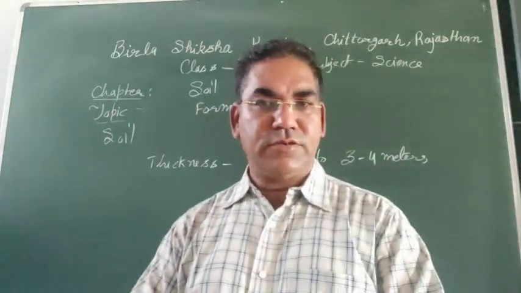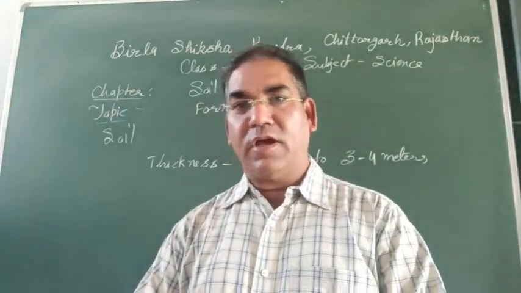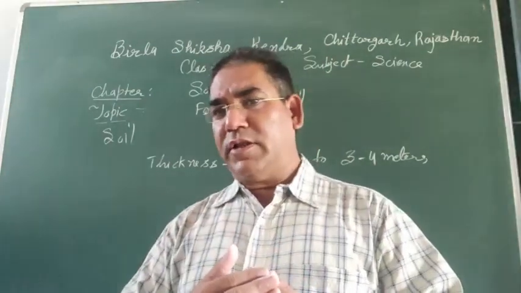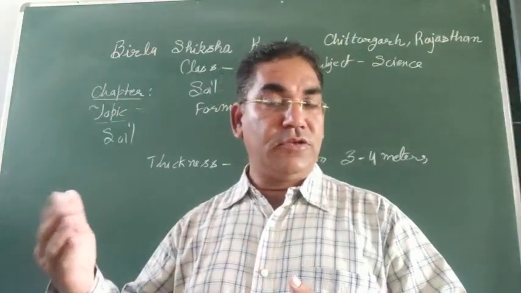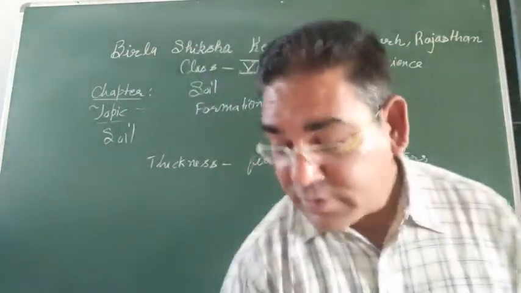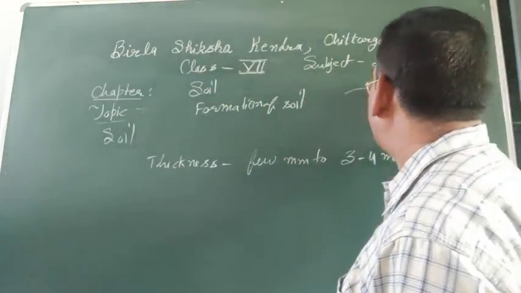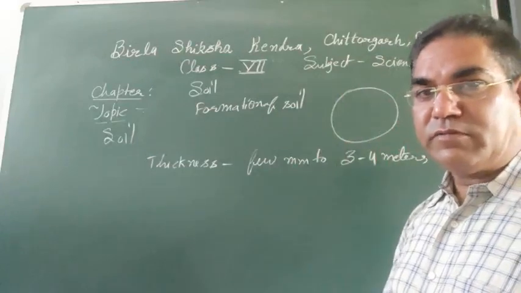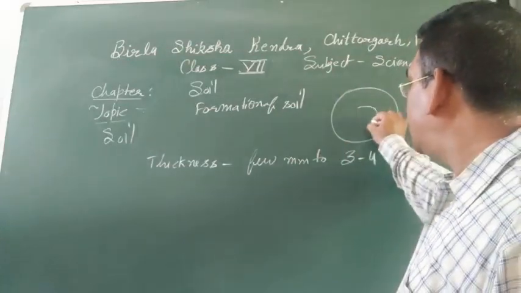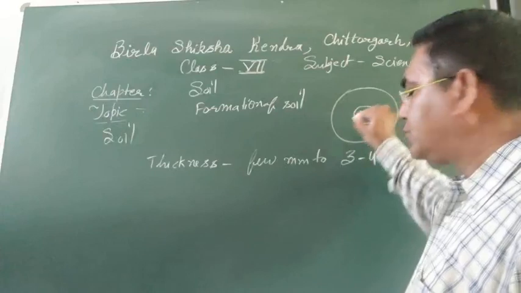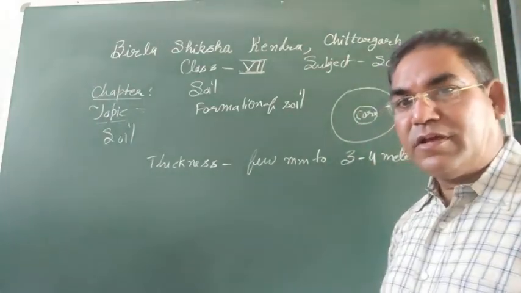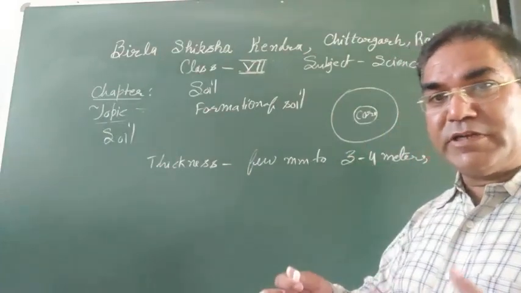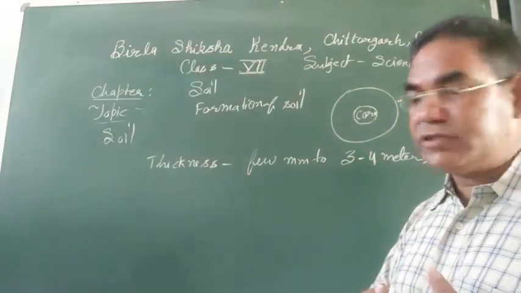Good morning, students. Today we are going to discuss our new chapter, that is the soil. What is the soil? Well, there are three parts in our earth. When we discuss the structure of the earth, we observe three parts. The central part is called the core, and it is made up of metals, molten metals.